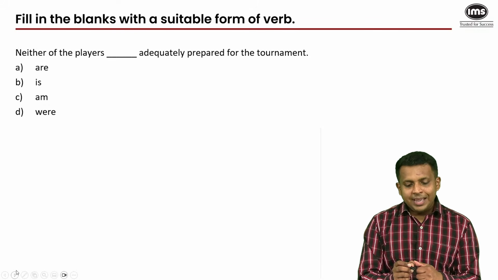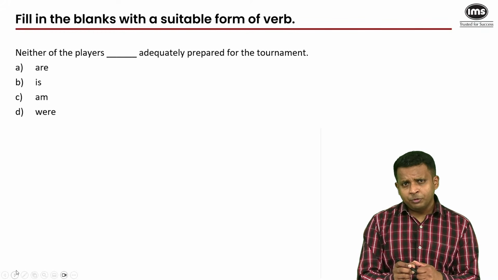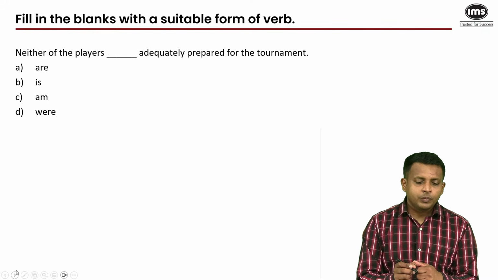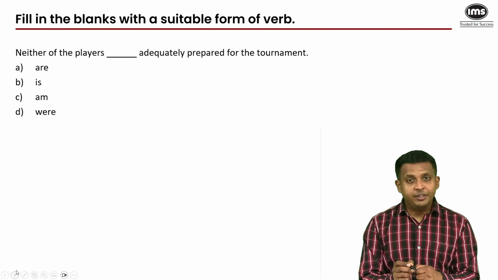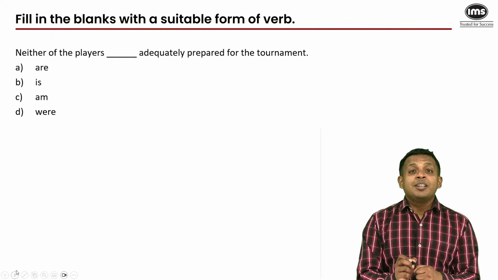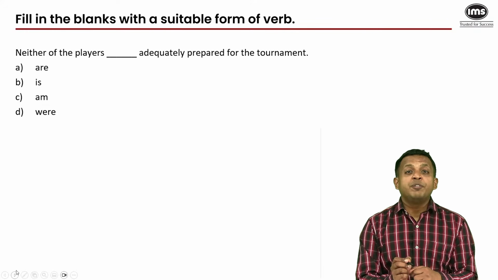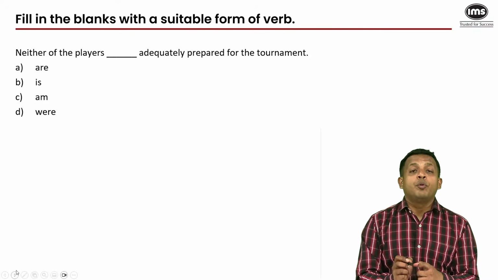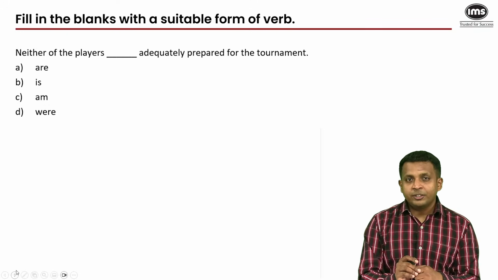Neither of the players blank adequately prepared for the tournament. Now, the first rule is, whenever two nouns or pronouns are connected by a preposition, like the preposition of, you always look before the preposition and not after it to identify the subject, because we have to look for the verb. That's what the blank is for. Always remember this rule, right? Repeat this like 10 times in your mind. Always look before the of. Or always look before any preposition that connects two nouns.